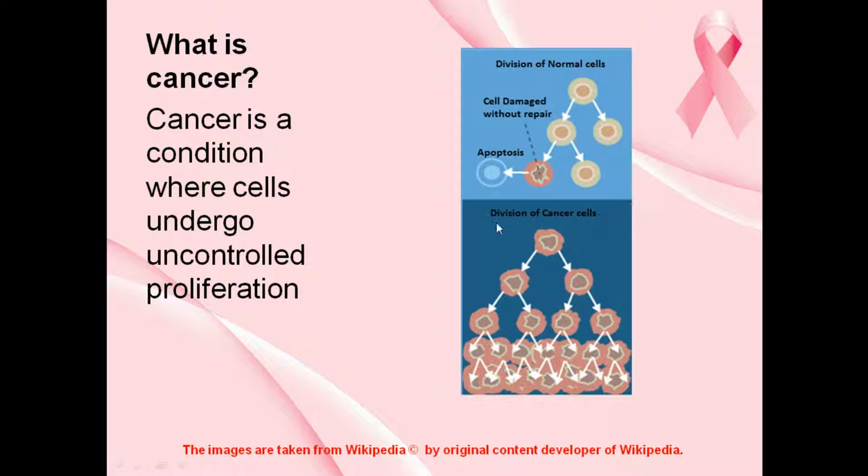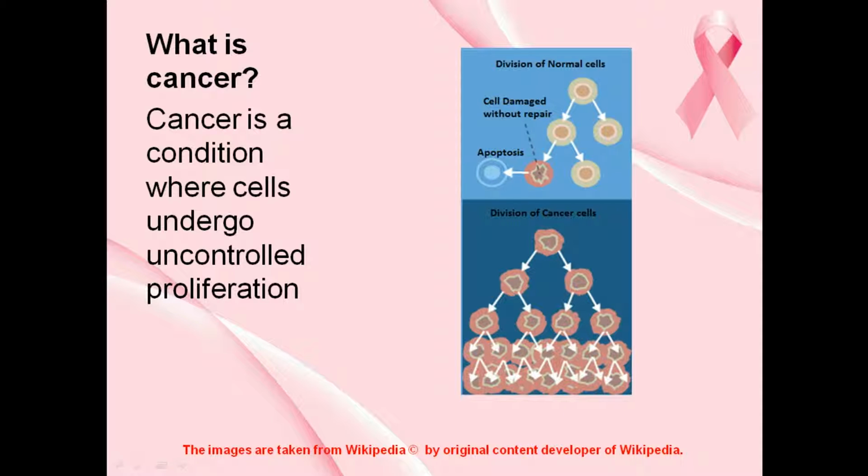But what happens in a cancerous cell? This is a cancerous cell which has damaged DNA. This cell is totally damaged and unhealthy. But still, there is no regulation mechanism to halt that cell cycle at that stage. It is not being halted.